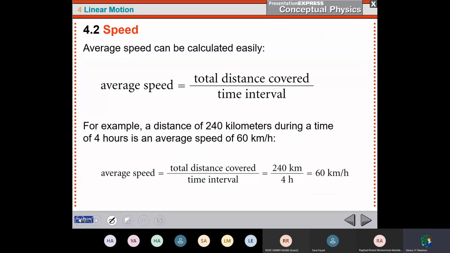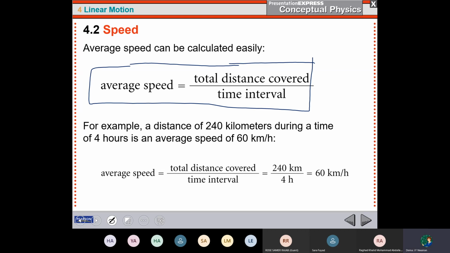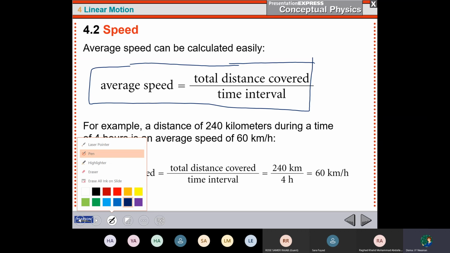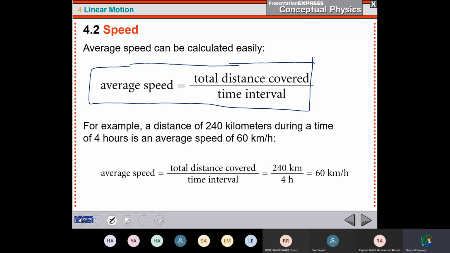So the average speed can be calculated by this definition. It is the total distance covered over time interval, as we said. Now, that's mean the time interval, that's mean like I started, how I know it takes with me 3 hours? That's mean I started at 1 p.m. and I reached my destination at 4 p.m. So the time interval will be 3 hours.